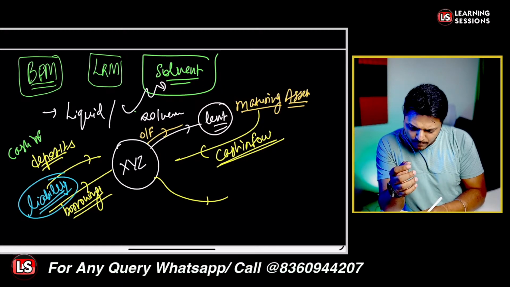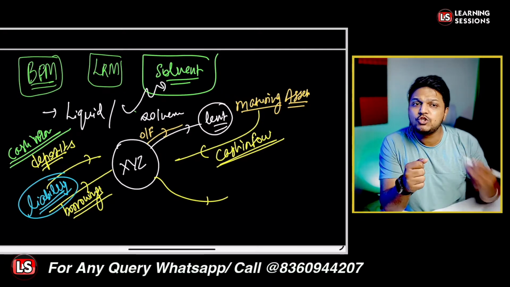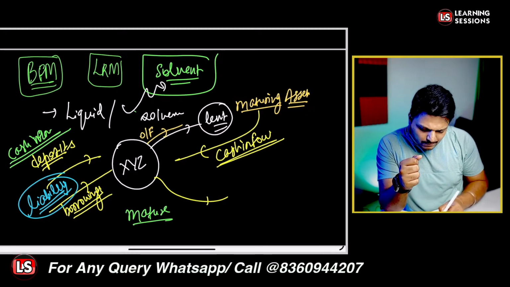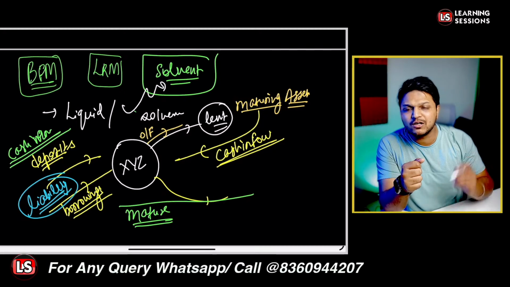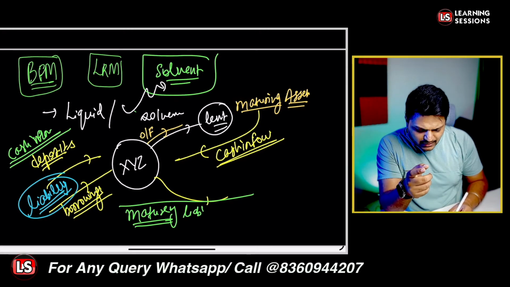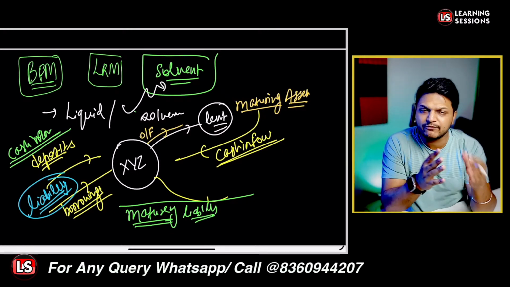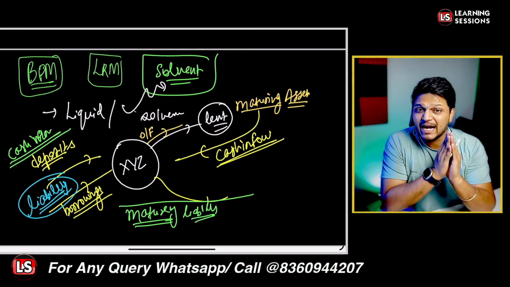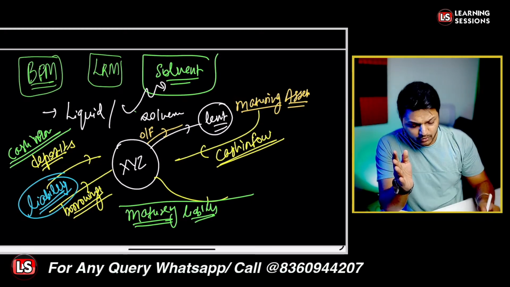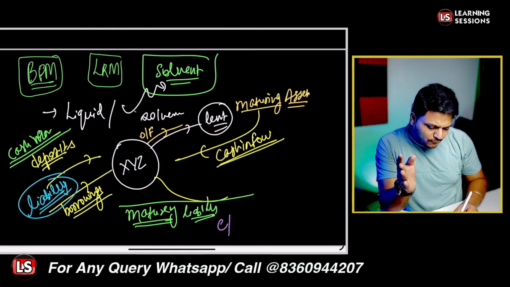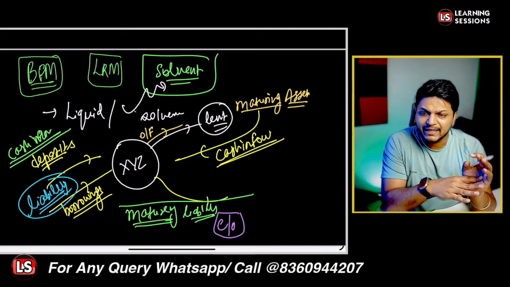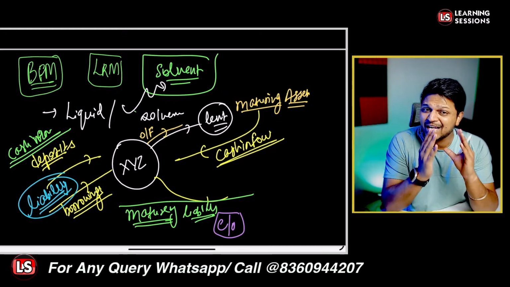But in the opposite scenario, when we are talking about maturing liabilities, you must be considering it a new term because we have not covered it before, right? When a liability is maturing, let's say an FDR had a maturity of 3 years and now it's maturing, will there be cash inflow or outflow? In that scenario, there will be cash outflow. So as simple as that. Is that clear?